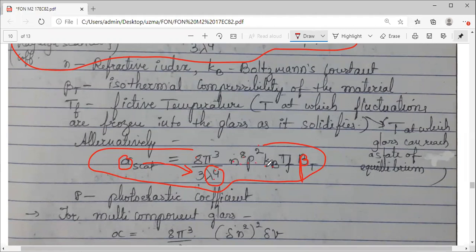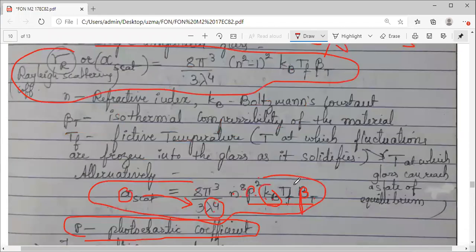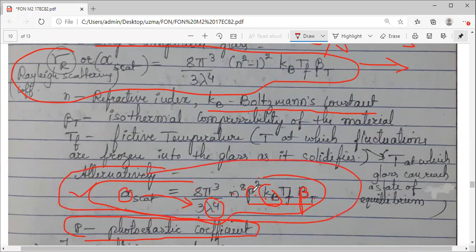You know about n. So p, kB, Tf, and beta T, these four terms are new to you. We will see what these four are. P is the photoelastic coefficient. Then what is kB? You know about this probably. It's the Boltzmann constant. This is an important equation. Even though I have written this, it is frequently used, that's why you should concentrate on this.